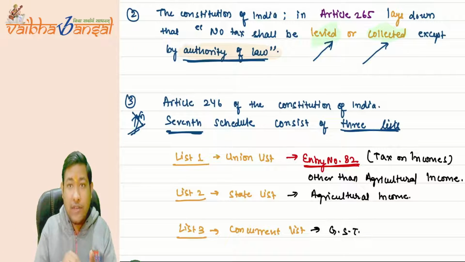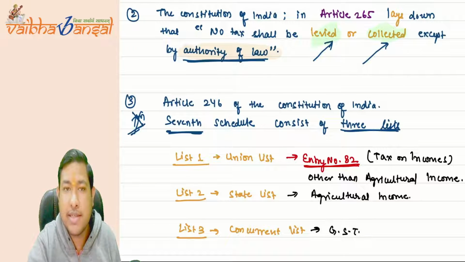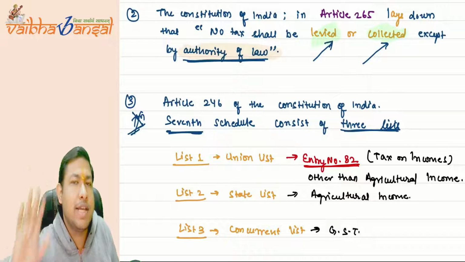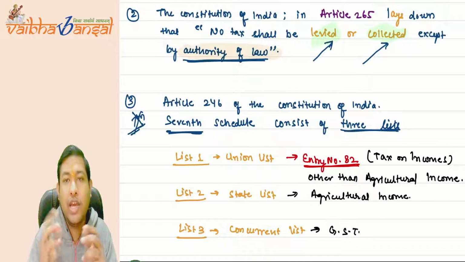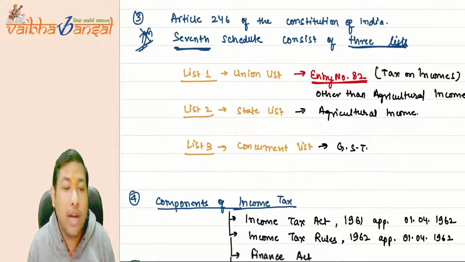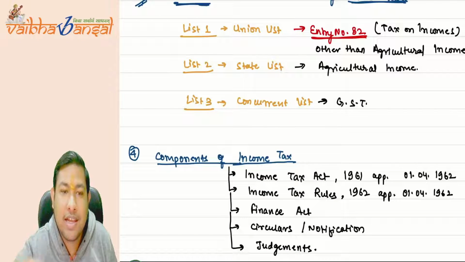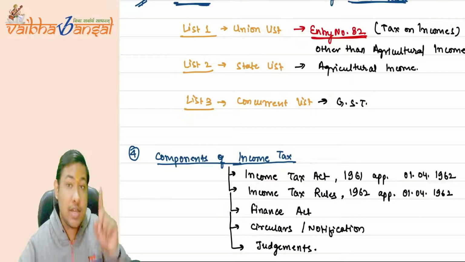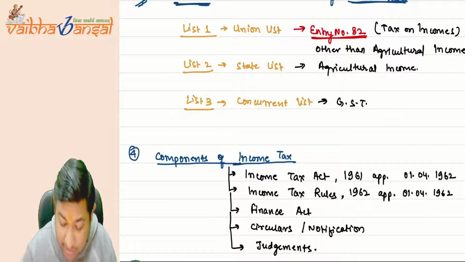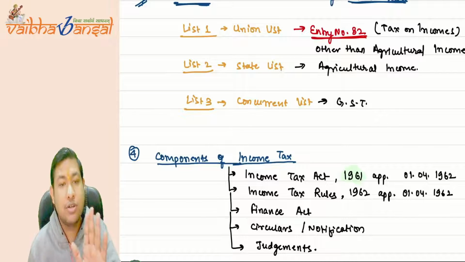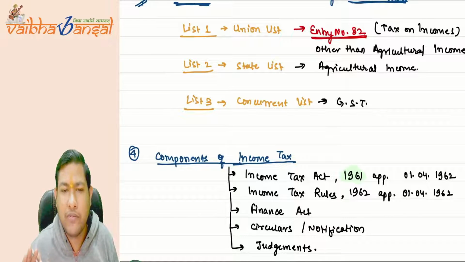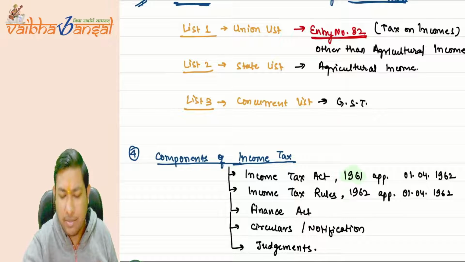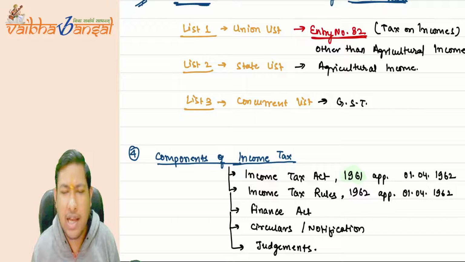They are leviable to tax, but we forego those taxes. So the government has to tell each and everything. Where is it given? The government made the Income Tax Act, launched in the year 1961. Why it is applicable from 1-4-1962, we'll come to that point a little later.